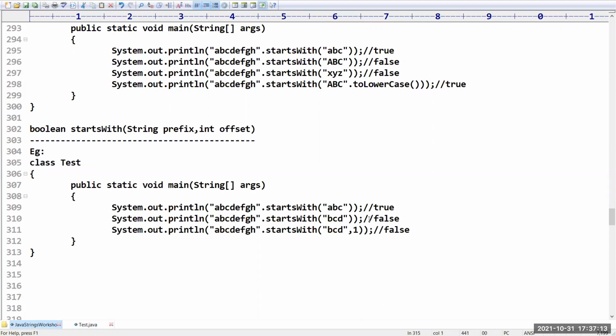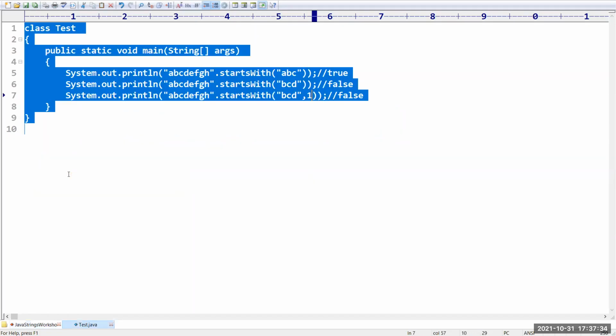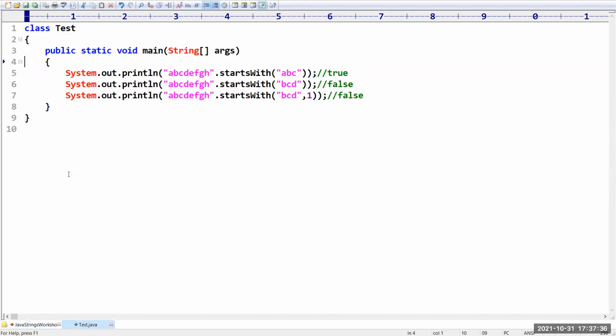Okay. So next one, similar to startsWith, we have one more method which is the opposite of this, which is nothing but endsWith. Here I am taking a string suffix value. What it is going to return is true or false, whether the string is ending with another string or not.